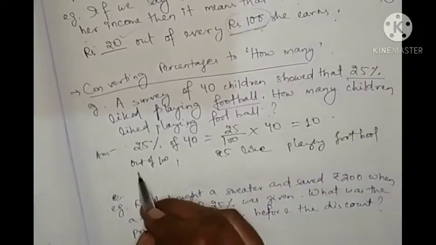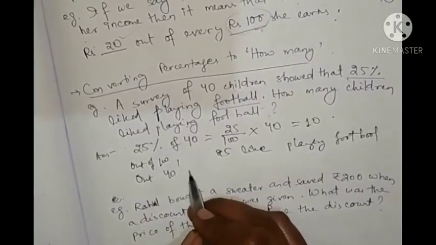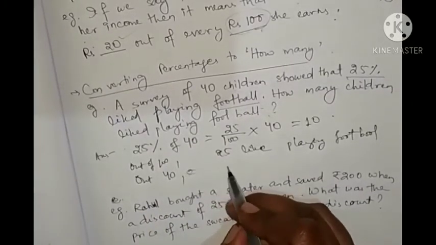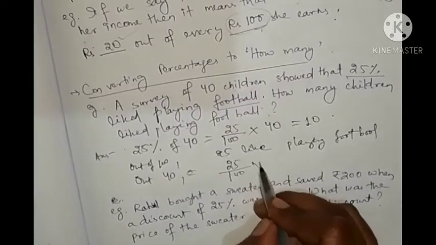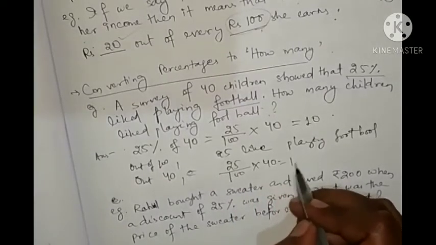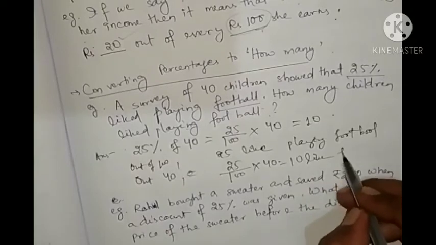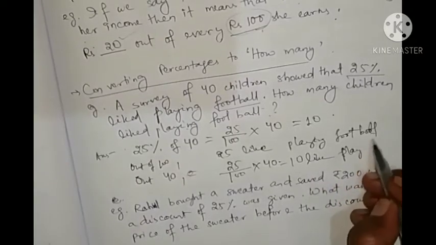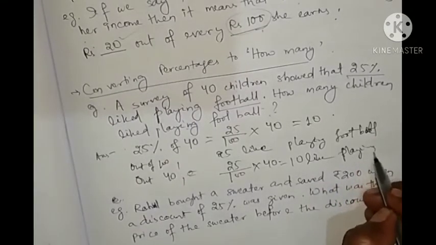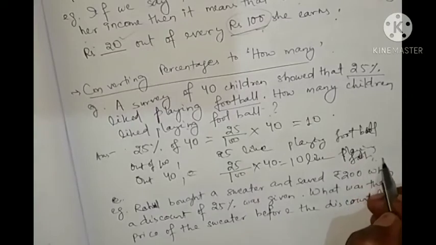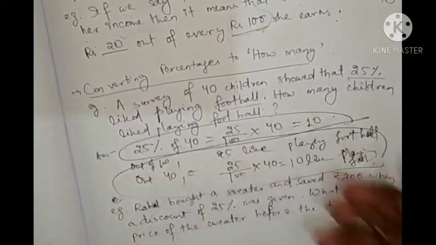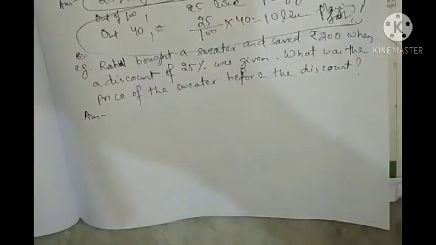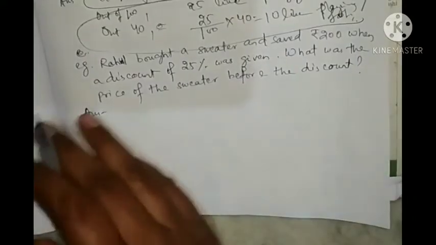So out of 40, what you can say? 25 by 100 into 40 equal to 10 like playing football. Okay, you can do by this or you can do by this, 25% of 40. Okay. Next you see, next example.